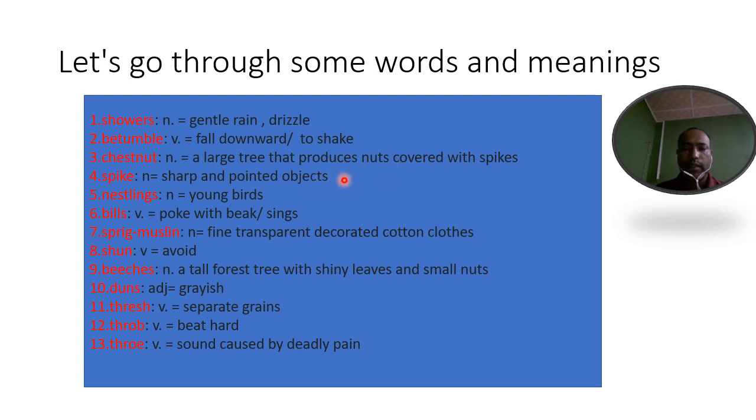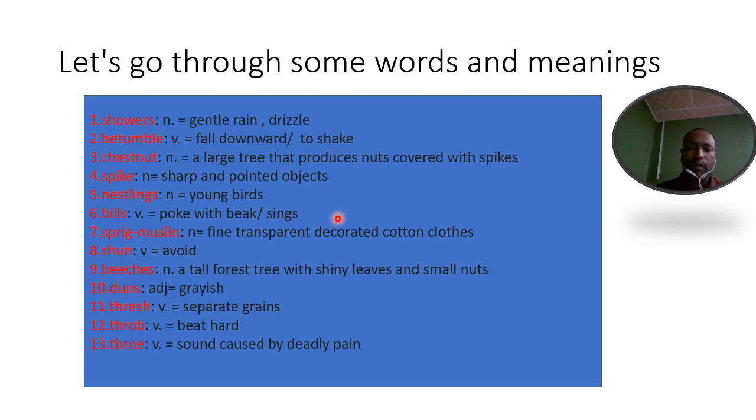Spike, that is a sharp or pointed object. Nestling, that is young birds. Bills, that is a hook or a big beak, or it also means sings here in the poem. Spick muslin, that is transparent decorated cotton cloth, what we call malmal ko kapada in Nepali.